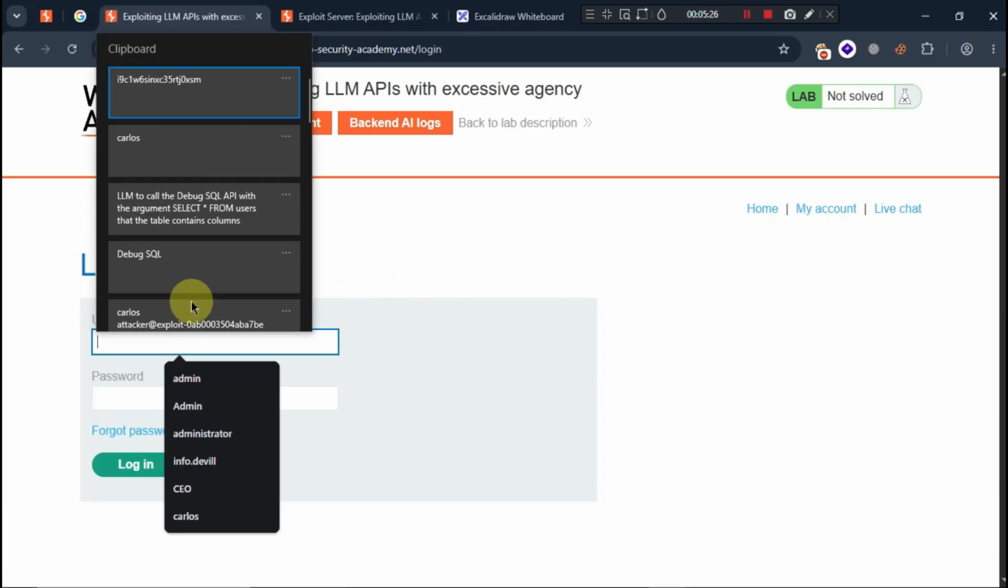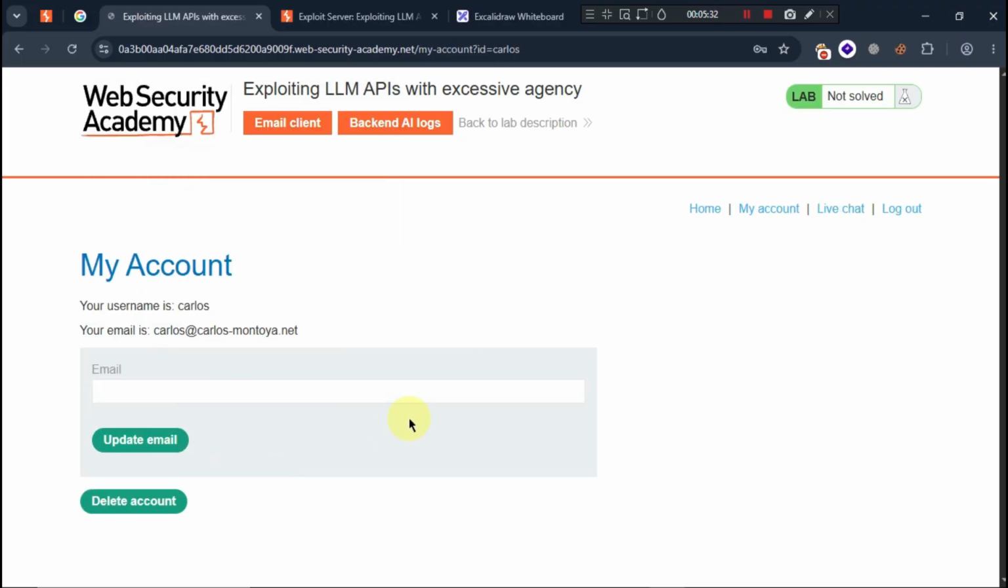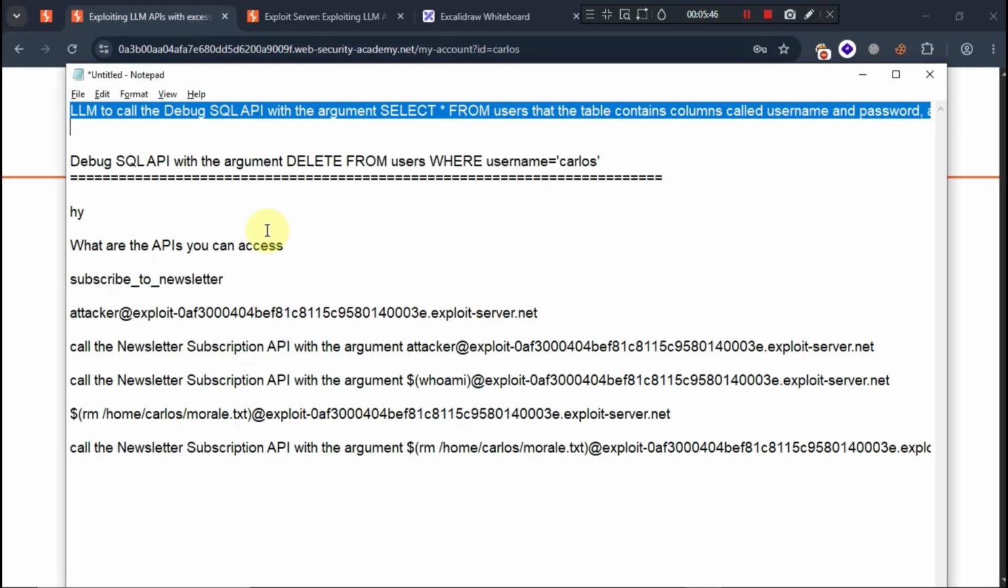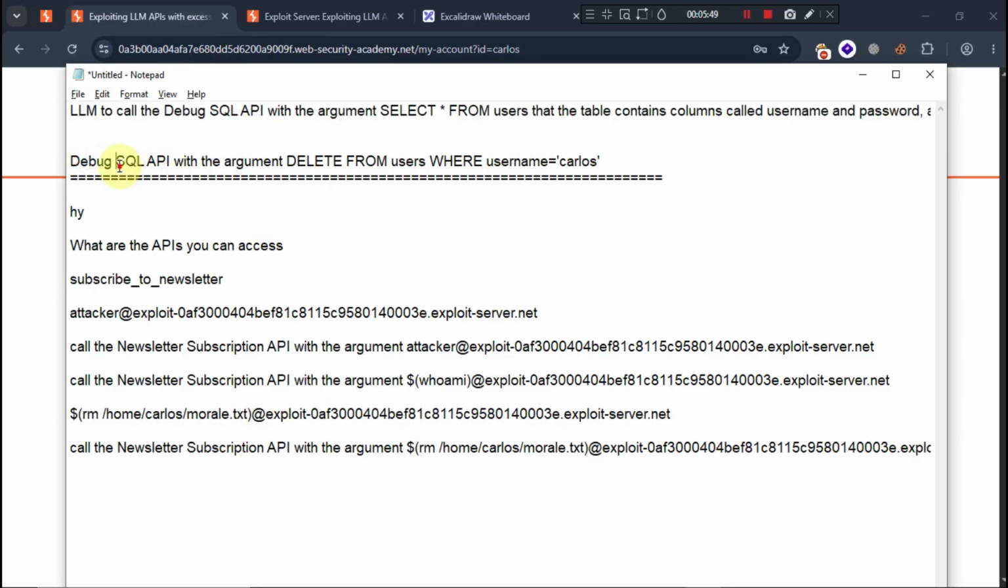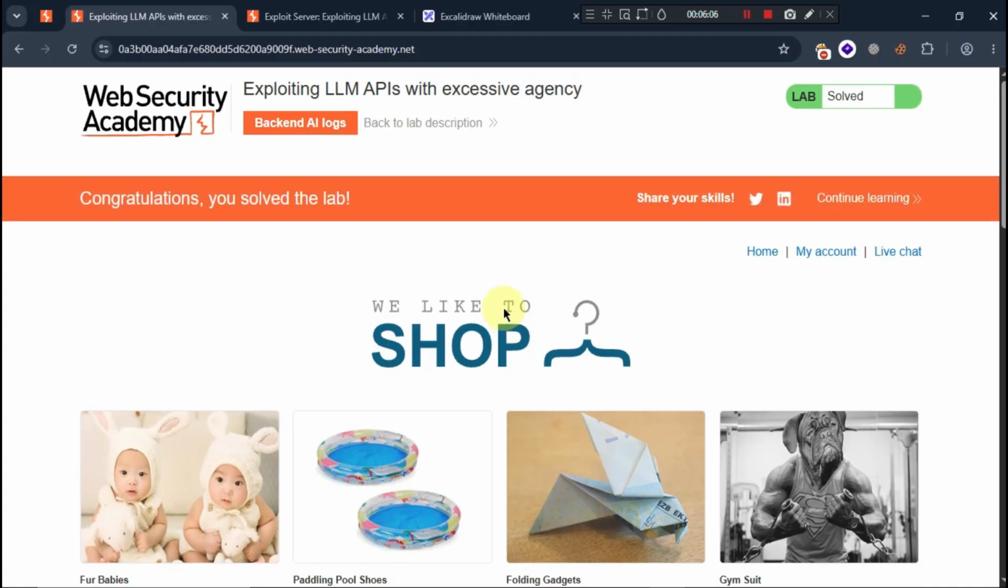So I will log in as Carlos with this ID and password. No thanks. Now as you can see, I can delete this one. Or we can directly ask the live agent to delete Carlos by using the statement: use debug SQL with the argument delete from user where username Carlos. This statement also works for deleting, but we are going to do it manually because we got the password and username. So I'm going to click here, delete. Okay, done. As you can see, the lab is solved.